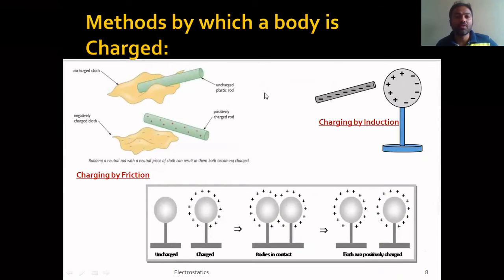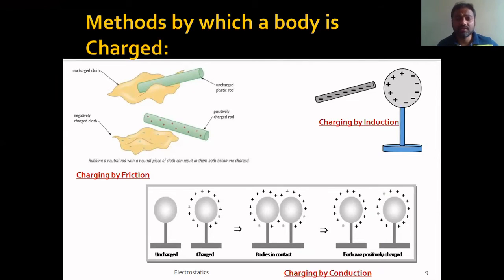Okay, so what are the methods by which a body can be charged? That can be understood with the help of this slide. There are different ways by which a body can be charged, and the first one is charging by friction. That means if you apply friction, automatically it gets charged, because it loses or gains a few electrons with the other. For example, if you observe this image, there is a plastic rod here, and there is a cloth here.